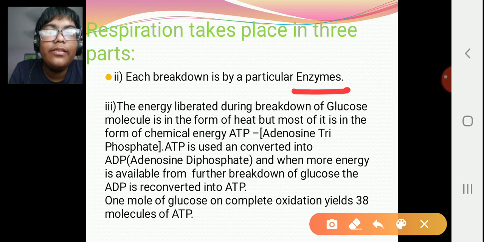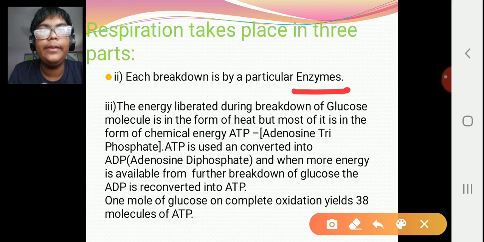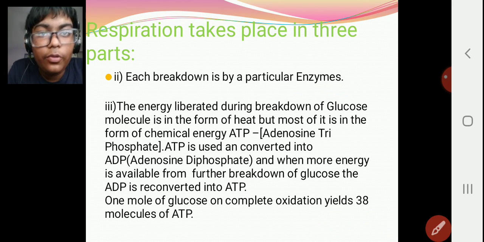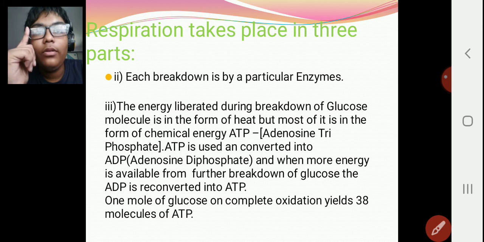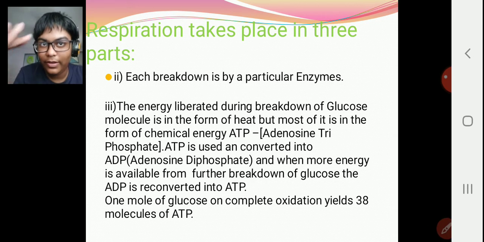And when more energy is available from further breakdown of glucose, the ADP is again converted to ATP. One mole of glucose on complete oxidation gives about 38 molecules of adenosine triphosphate. So these were how respiration takes place in 3 parts.